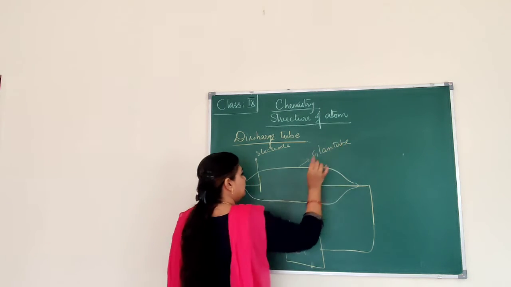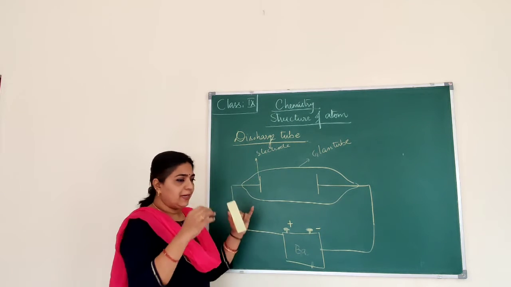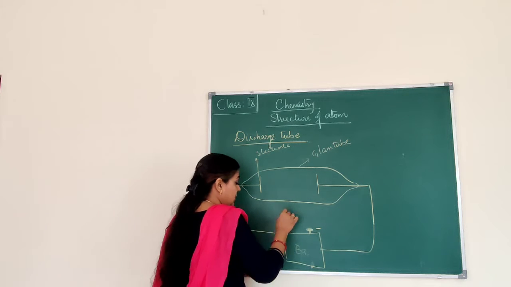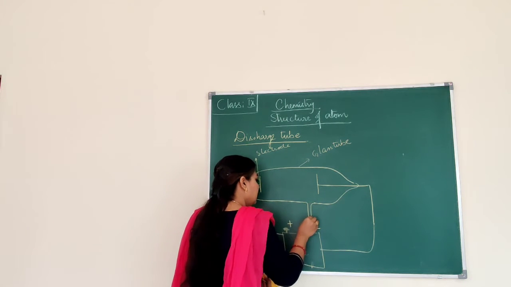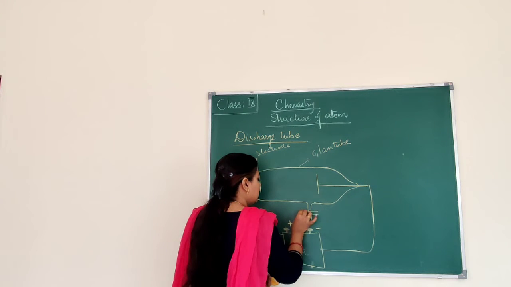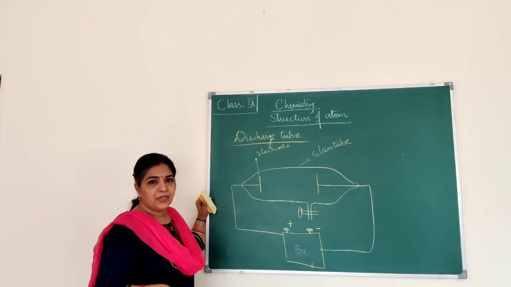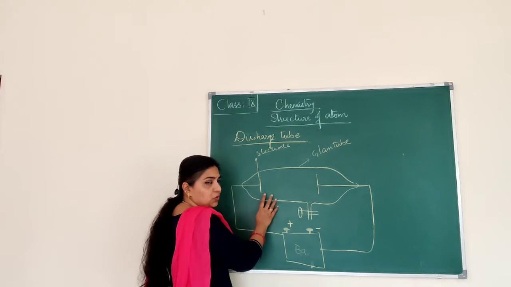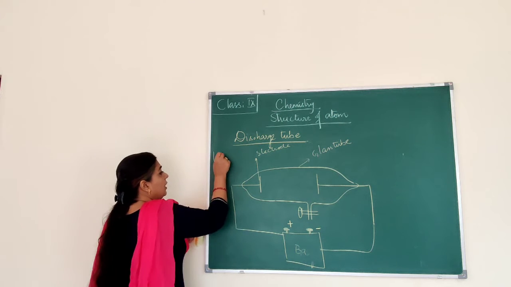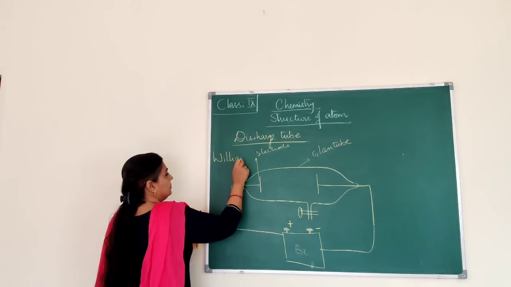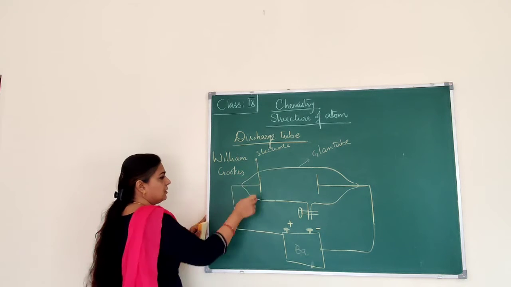Okay, so a gas was filled inside the discharge tube, and there was a vacuum pump, which helps in reducing the air pressure inside this discharge tube. This is the discharge tube. It was designed by William Crookes. Okay, he designed this discharge tube.